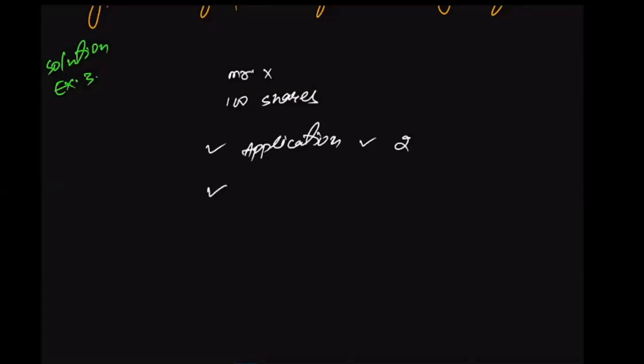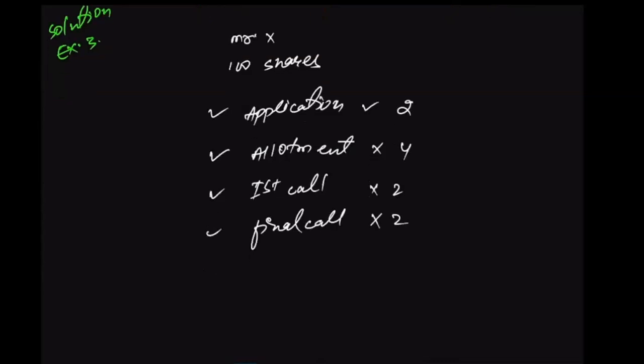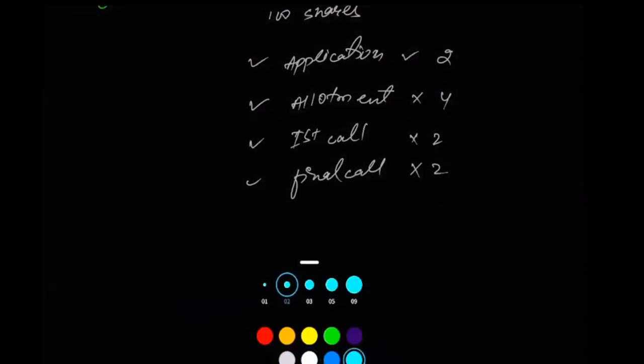But when he was asked to pay for the allotment, he defaulted in the payment of allotment. 4 rupees was not paid on allotment. Neither did he pay 2 rupees on first call, even after it was due. Then final call was also made, but he did not pay for the final call as well. So apart from application money, he did not pay any amount.